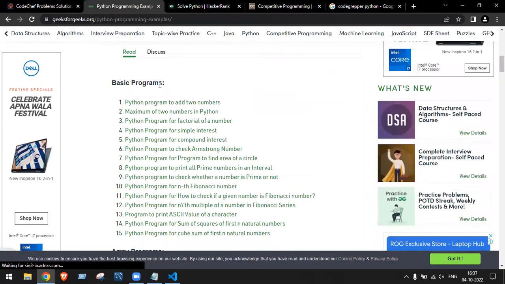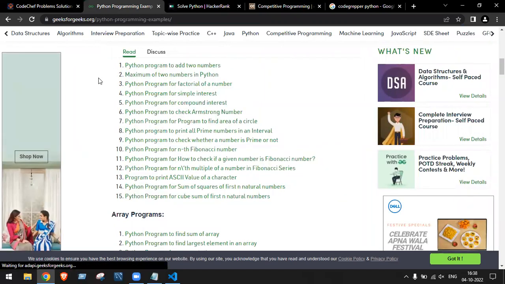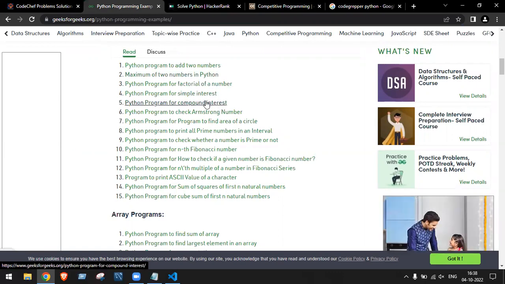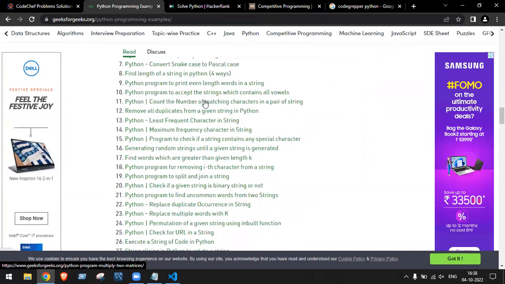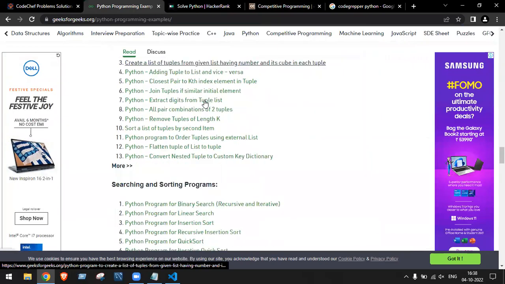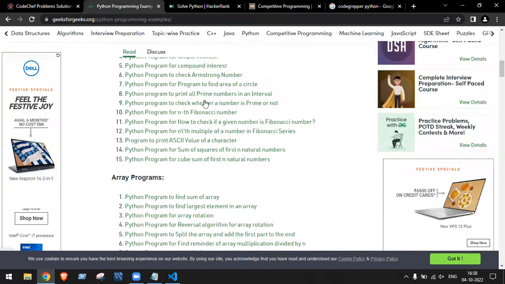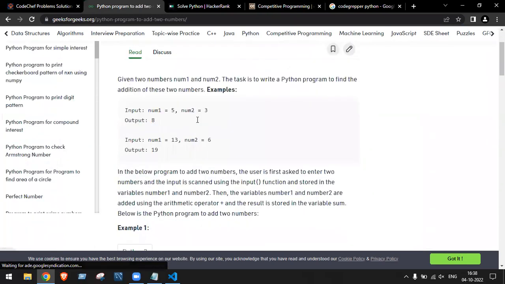Example basic programs: I need you to try a Python program every day, like add two numbers, maximum of two numbers, Python factorial number, simple interest. I want these programs. They have the question and the solution also. You just have to see the program and keep it in VS Code.